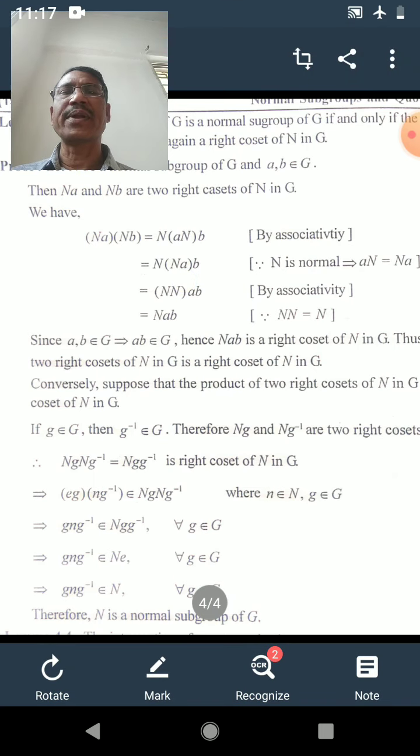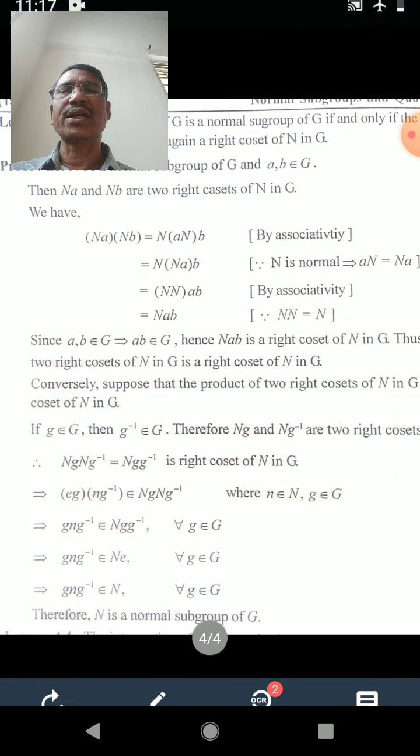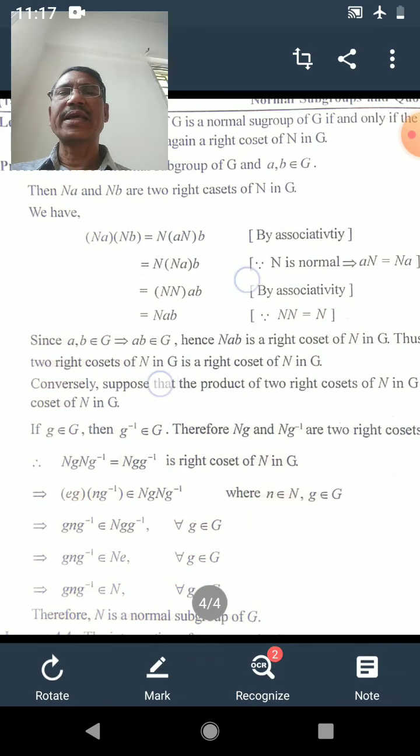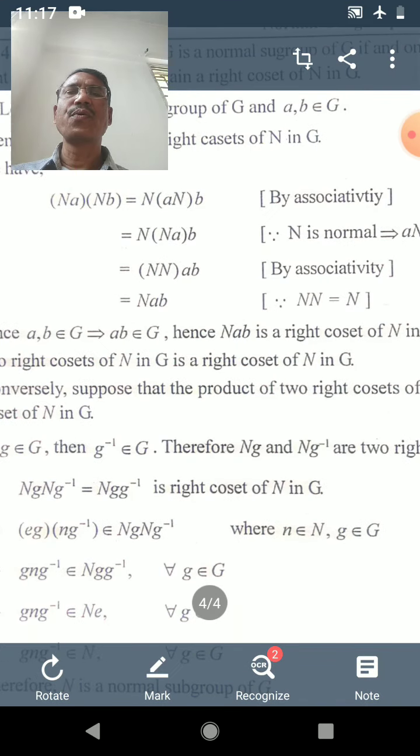Therefore, aN can be written as Na. And again applying the associative property, taking this NN in one bracket and ab outside of the bracket, we get NN into ab. But N into N is equal to N, and therefore it can be written as Nab.